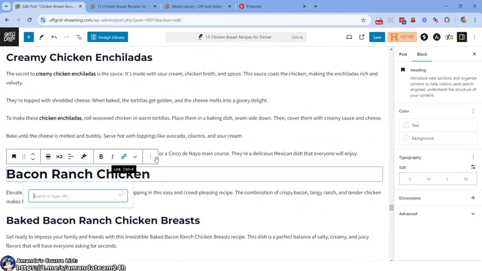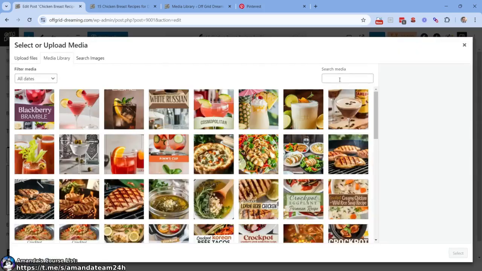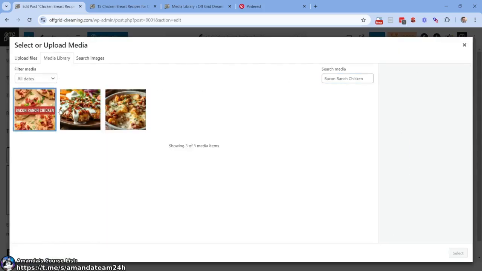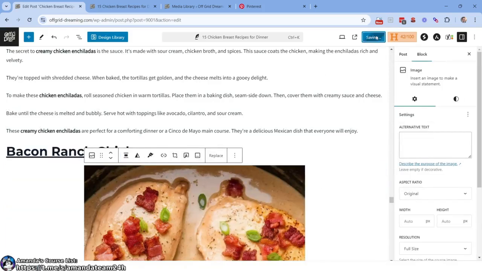Bacon ranch chicken. All right, bacon ranch chicken. This is why it's arduous. If we like to go fast, this is definitely not the fast way. All right, I'm pretty tired of this. Let's save it. Let's look at it.